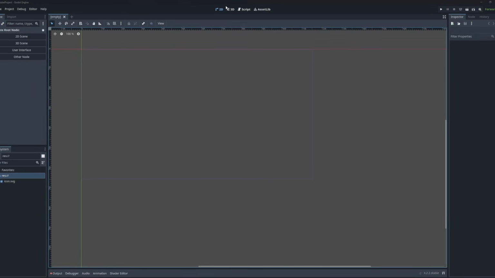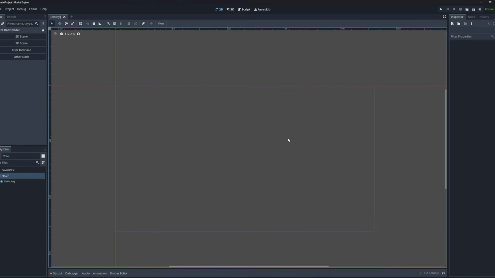Alright guys, so I'm here in Godot. I've just created a new project here. As you can see, I'm using version 4.2.2 stable. And so what I'm going to show you is obviously all stuff that I've already done for my own visual novel game before this video, but I just want to show you how easy it is to set up a UI that resembles Ace Attorney's and how intuitive the software can feel to use.